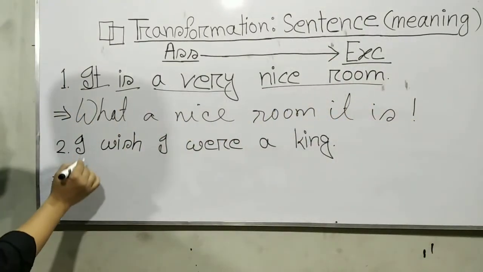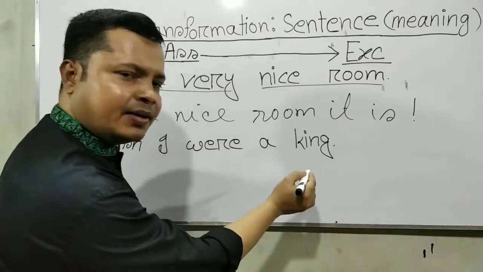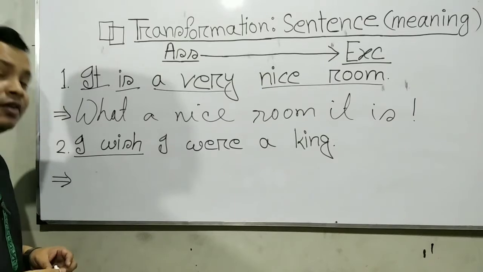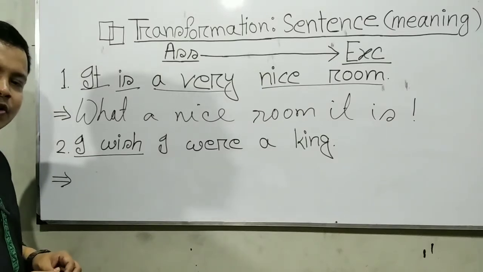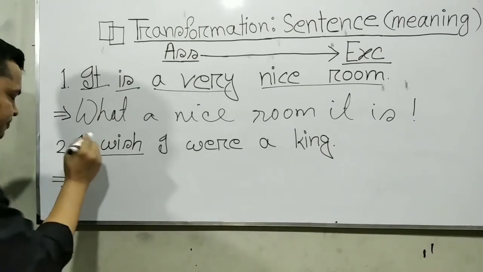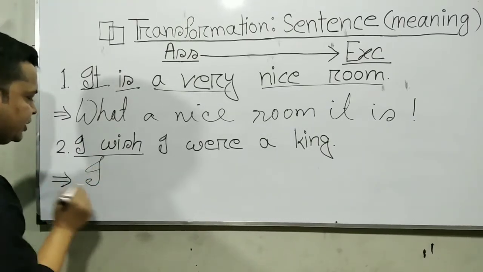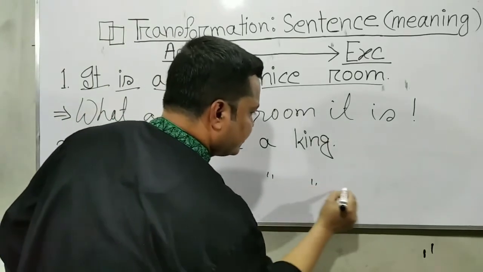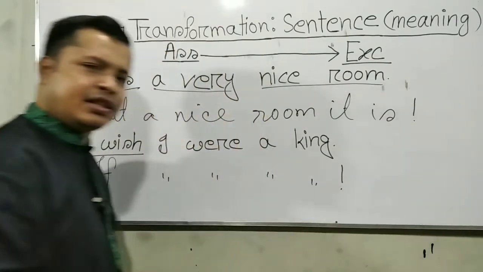Example number 2: I wish I were a king. Here the changing keyword is I wish. For I wish, we use if, oh that, would that, had. So for I wish we can write: If I were a king, note of exclamation.